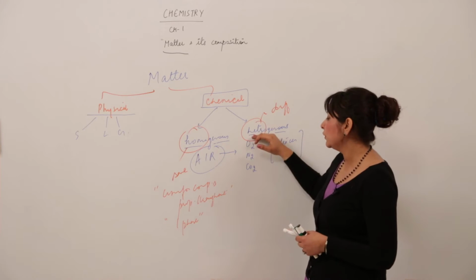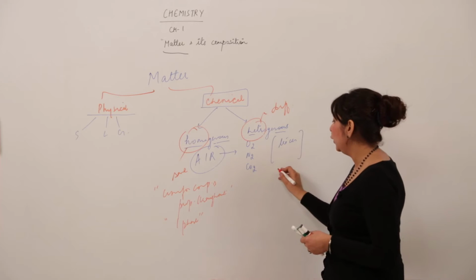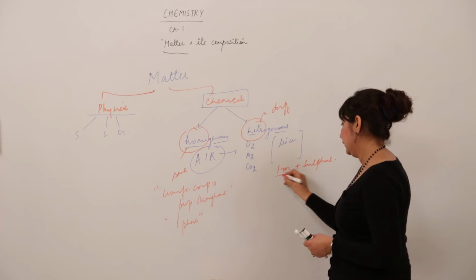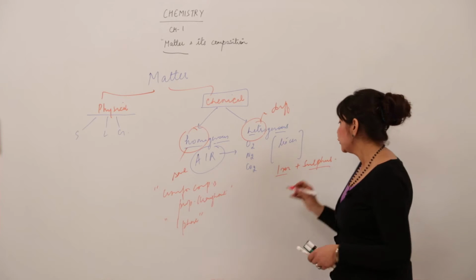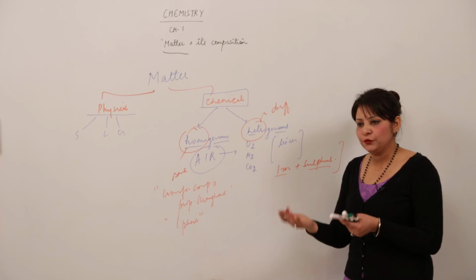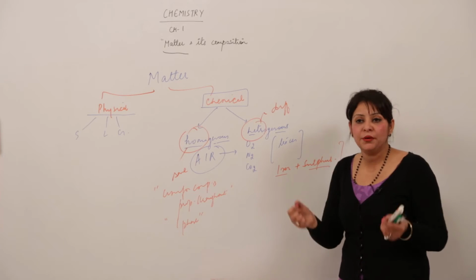And when we talk about heterogeneous, for example, if I take a sample of iron and sulfur, they both are also matter. If I take a sample of iron and sulfur, you will get to see iron differently and the sulfur differently. You can even hand pick and separate it.